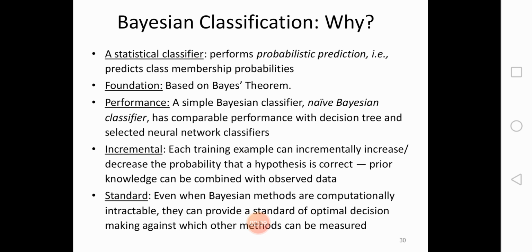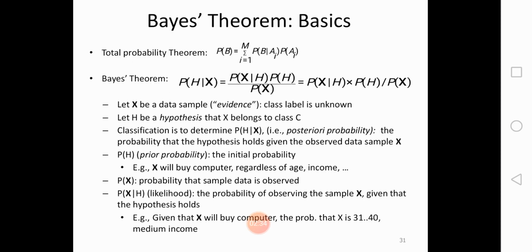Then, incremental: each training example can incrementally increase or decrease the probability that a hypothesis is correct. Prior knowledge can be combined with the observed data. Then, standard: even when Bayesian methods are computationally intractable, they can provide a standard of optimal decision making against which other methods can be measured.